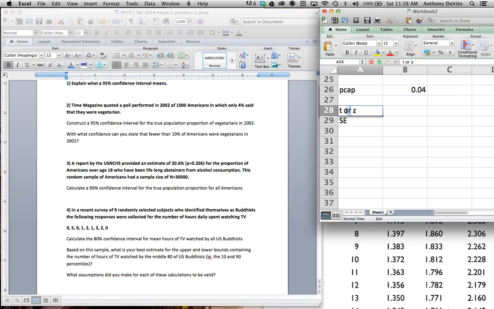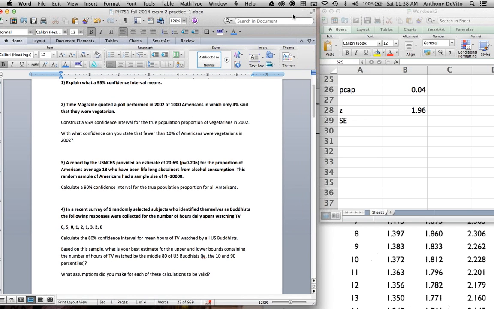Since that's the rule we're going to set for every proportion that we deal with, we're going to allow ourselves to use z all the time instead of worrying about t for population proportion. Now for z, the 95% confidence interval is represented by a z-score of 1.96, as we know. So how do we calculate the standard error? We had a document that we put onto Blackboard that you could use as a reference.